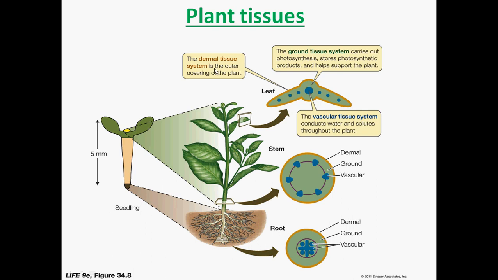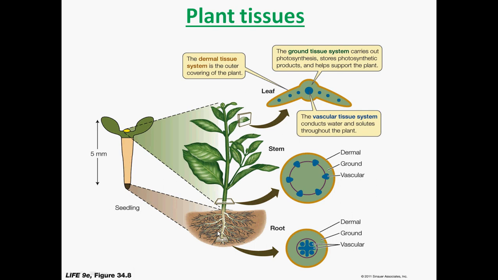So the dermal tissue system is like the epidermis, which is the outer skin of the plant. The ground tissues help in storage and give support to the plant, and examples like parenchyma, collenchyma, and sclerenchyma are kinds of ground tissue system. And the plant has to transport food and water to different body parts. This is done with the help of the vascular tissue system, with the xylem and phloem tissues.